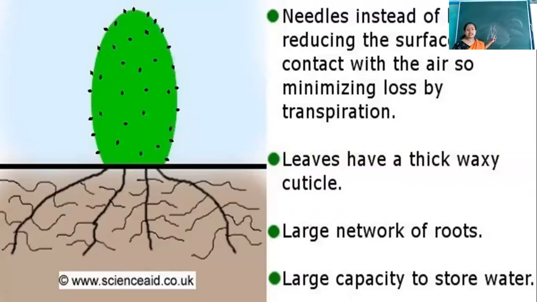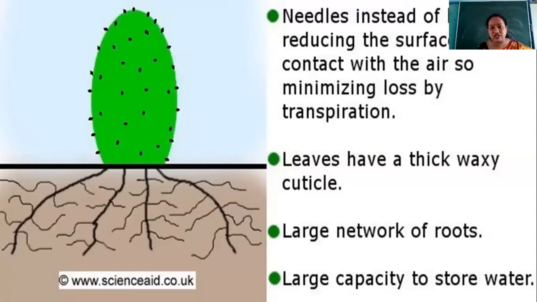If the roots are like this, will it be able to get water from a large area? No. So the modification is seen in the roots also. What is that modification? The roots are widespread, they are spread out, so that they can collect water from a large area.